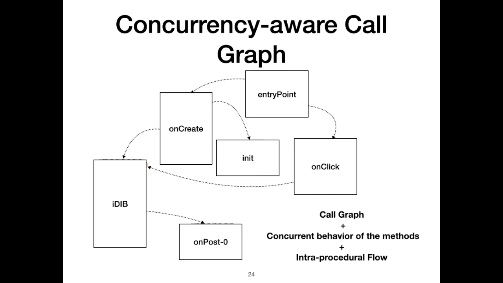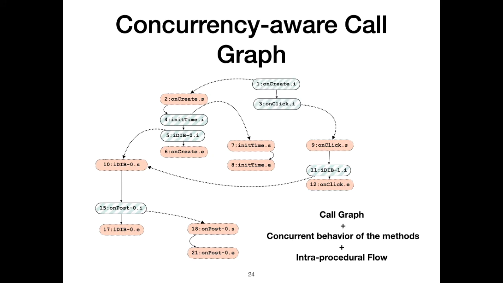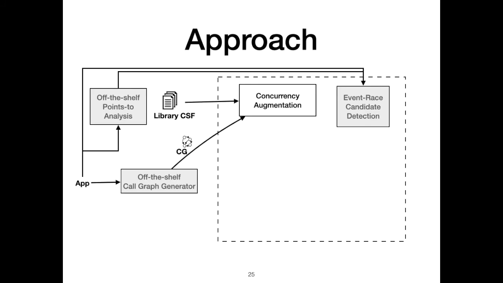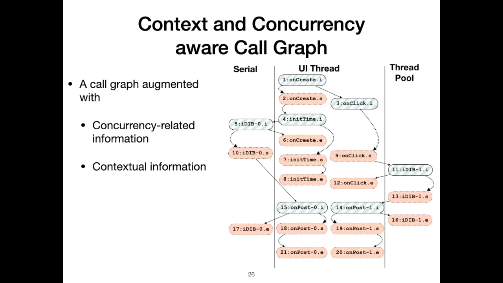By combining the generated CSFs and call graph, we come up with the Concurrency-aware call graph, C2G, which is flow sensitive. This graph shows a subset of the C2G of the example. Then, using a list of event trace candidates, ErCatcher augments the contextual information to C2G and generates context and concurrency-aware call graphs. C3G increases the accuracy of our analysis by augmenting the concurrency and contextual information at the interprocedural level into a regular call graph. For example, this figure shows the C3G of the example app.